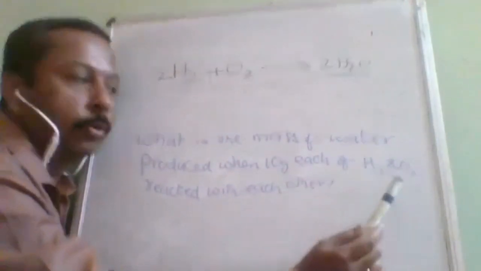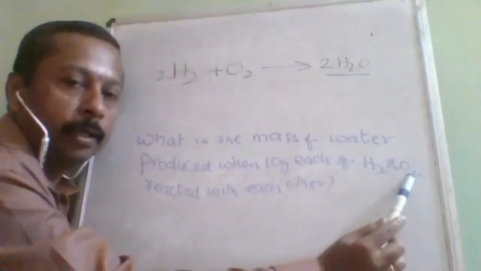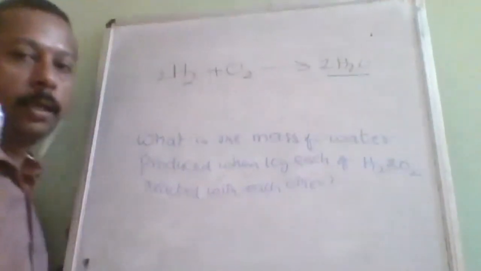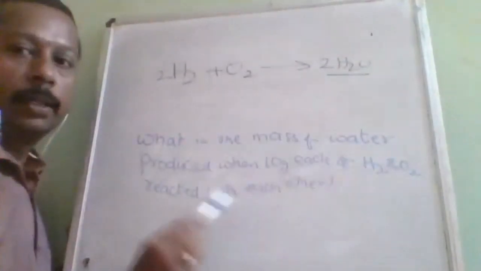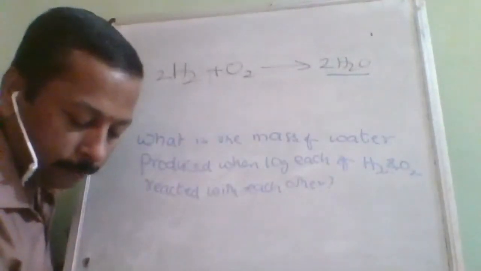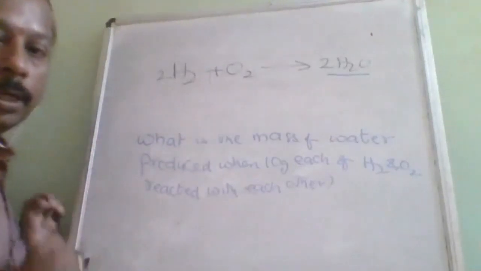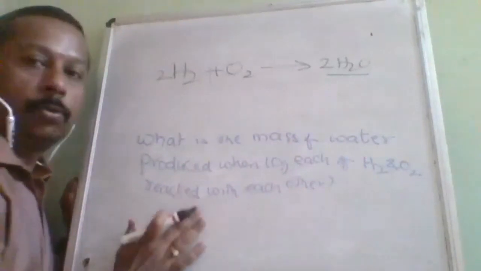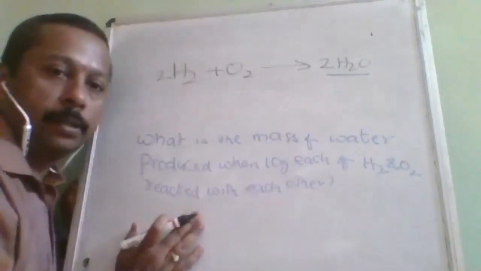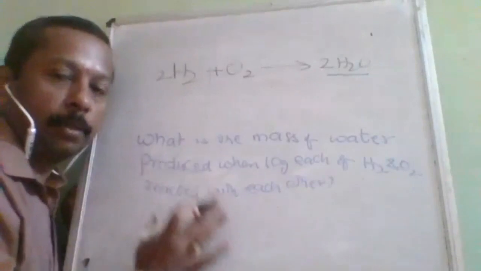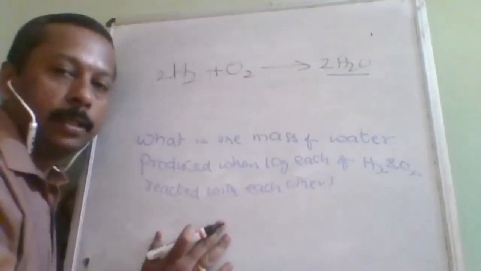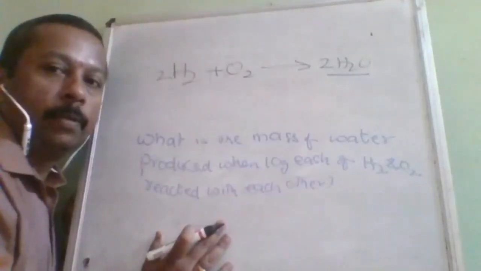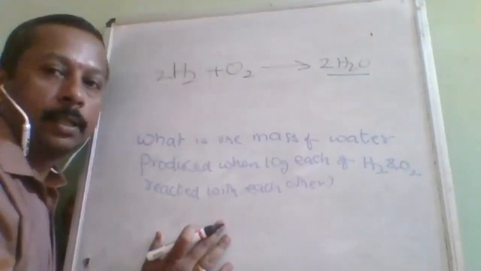When more than one reactant value is given, blindly you should follow which method? Limiting reagent method. Understood? Because nowhere in the question is it mentioned that you should follow the limiting reagent procedure. First you should discriminate this topic from the other topics. Once you discriminate the topic, then definitely you will be on the right way and you will give the correct answer. Is it understood?